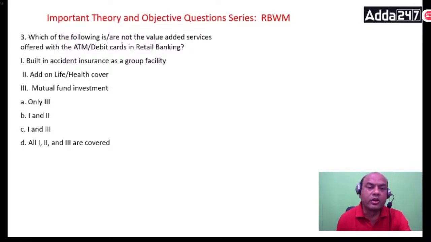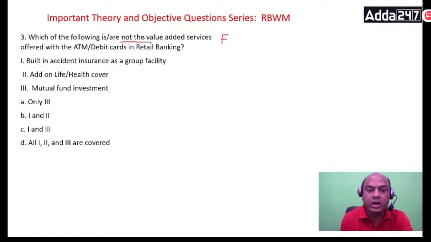Which of the following is not a value-added service? Again, focus on the question. Not a value-added service offered with ATM debit card in retail banking. See here, wherever you want the answer, not, negative, not the correct one, write there F. It means you have the idea that you have to find the wrong answer. False.